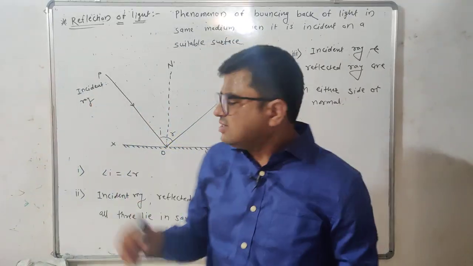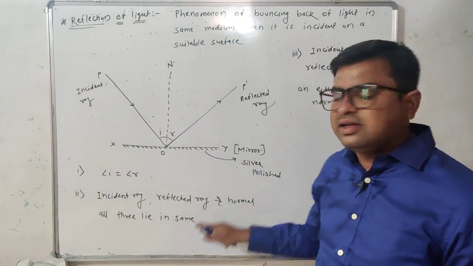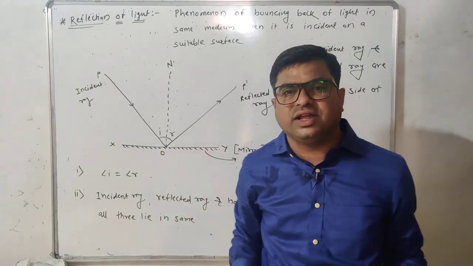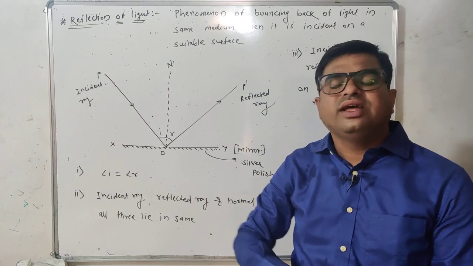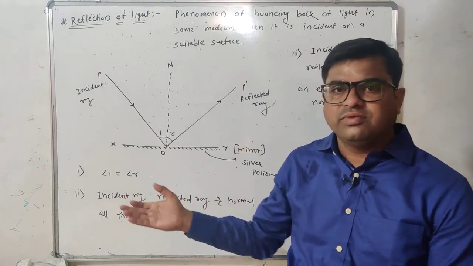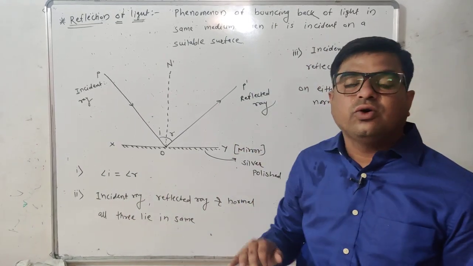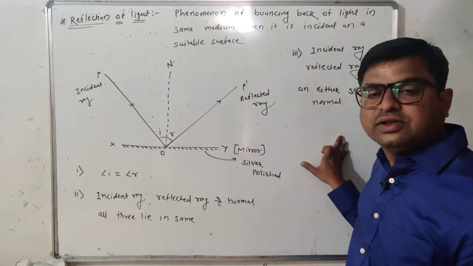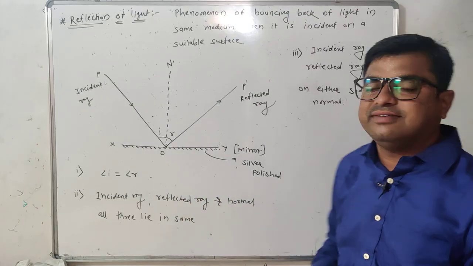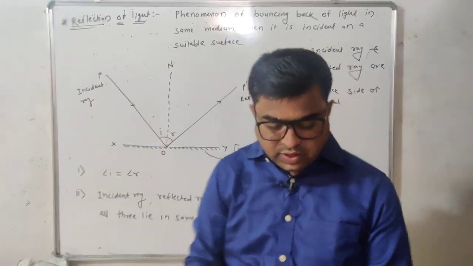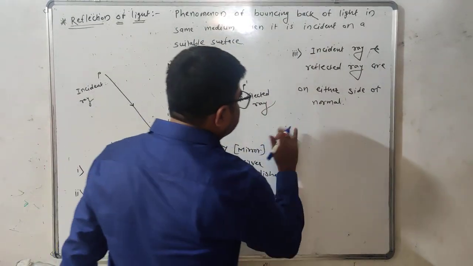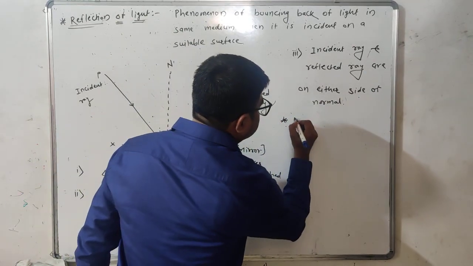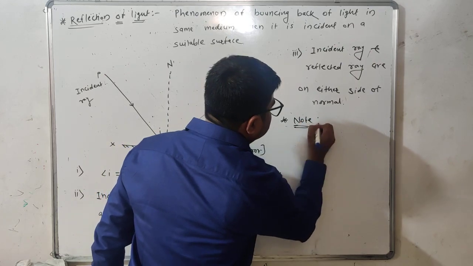Okay student, these laws are not only satisfied by the reflection of light but also for any type of reflection. If we take any type of reflection like a ball, that reflection also follows the same laws of reflection. This is the laws of reflection. Got it? Now student, you should know some extra points about reflection.